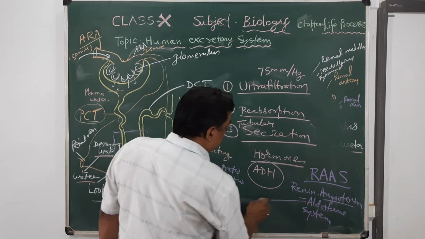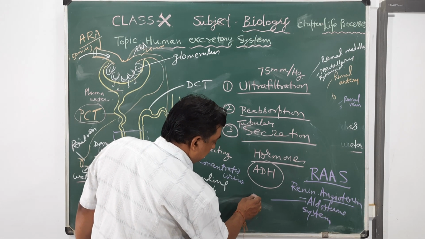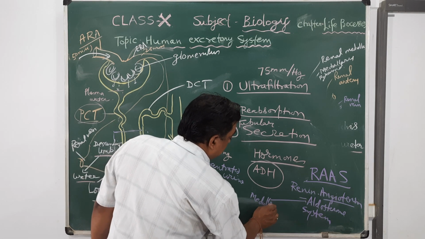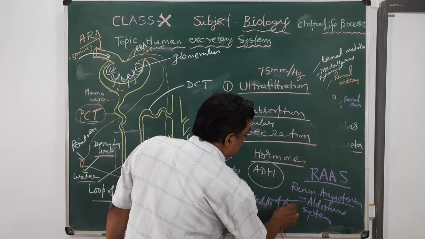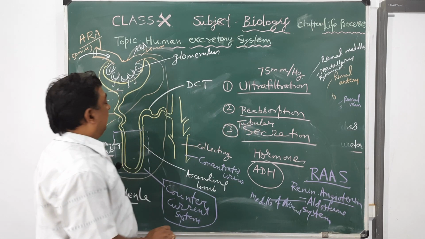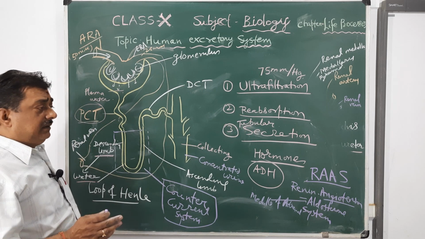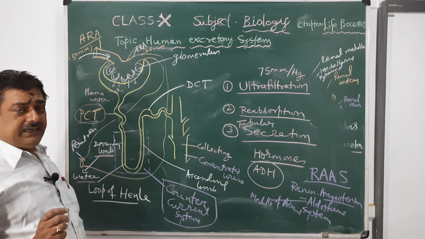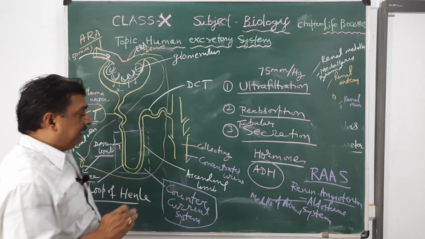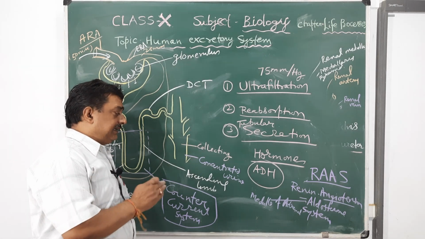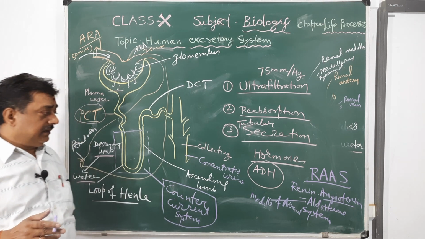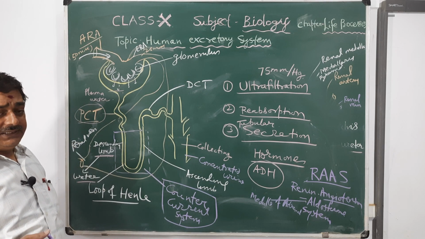the adrenal gland. So adrenal gland is located at the top part of each kidney, and adrenal gland is divided into two parts, cortex and medulla.